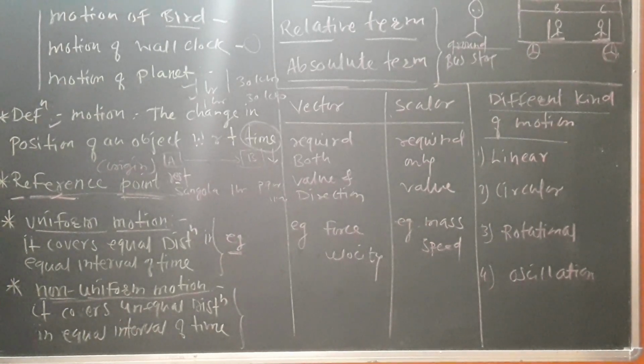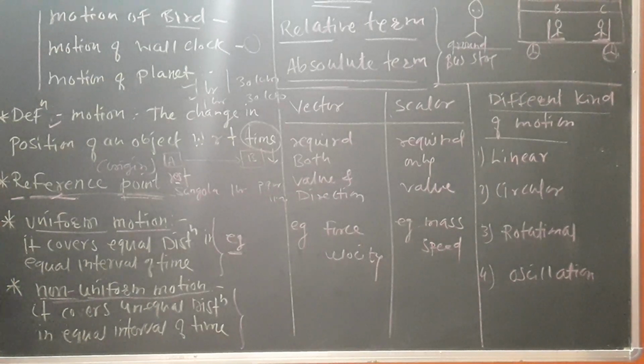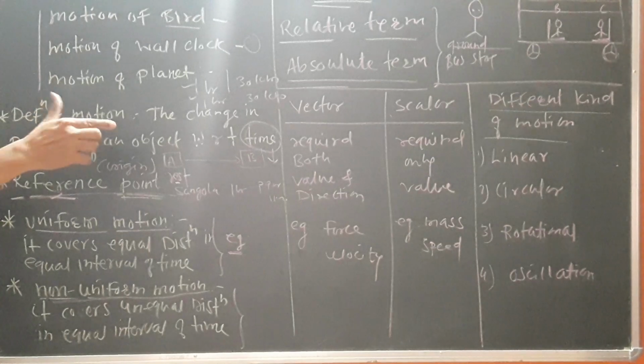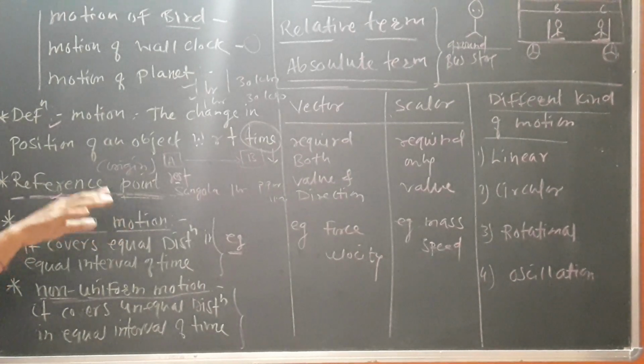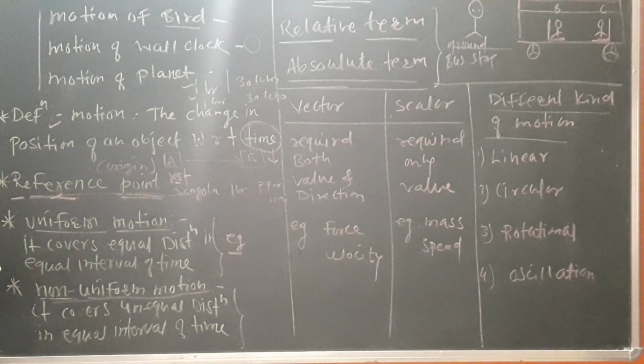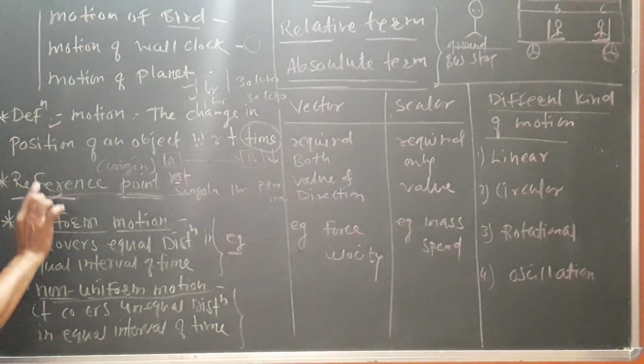Suppose I am driving a car on a straight road with no rush and no traffic, so I can move at a constant speed. But suddenly, whenever some hurdles come, I apply the brake and my speed goes down. In a crowded area too, my speed is not constant. So in that case the motion is not uniform, it is non-uniform. Are you getting this?